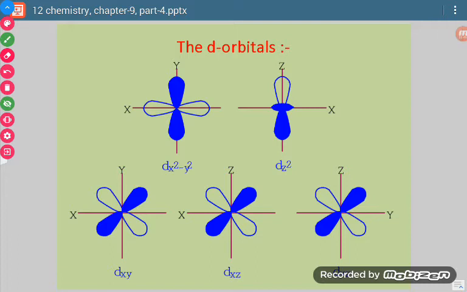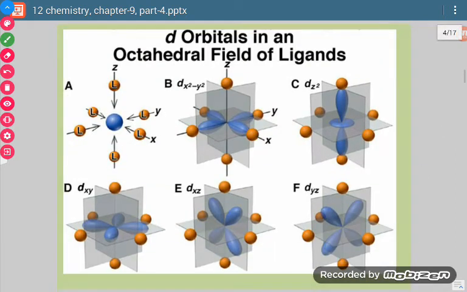Okay. Now see, the 5 orbitals present in d are dx square minus y square, dz square, dxy, dxz, dyz. Out of these 5, which will lie together will be studied on the basis of their attractive or repulsive forces.